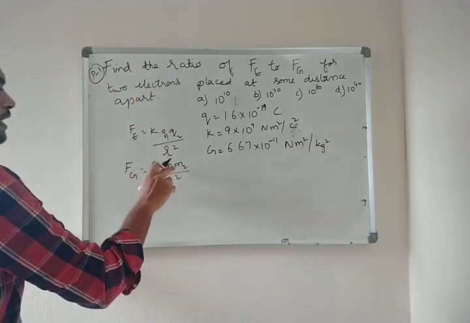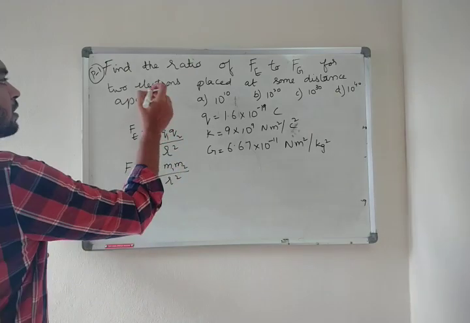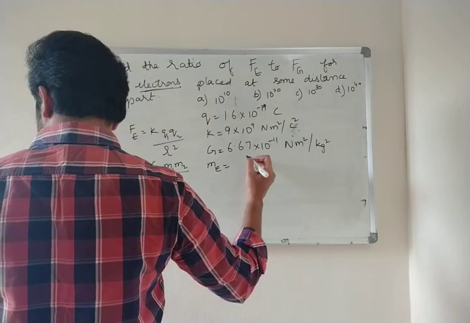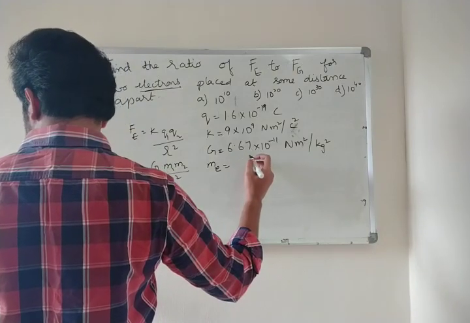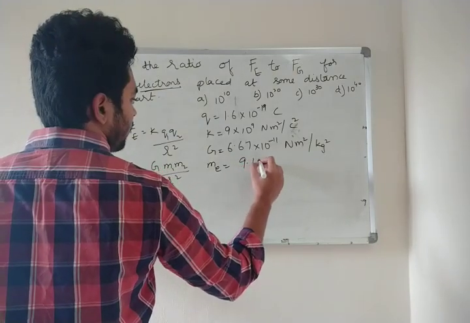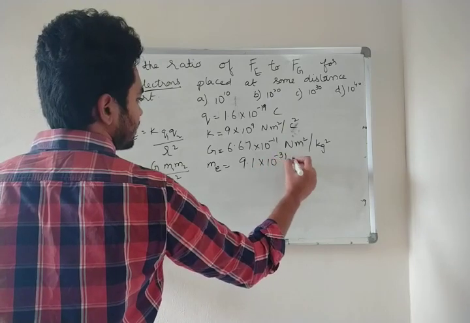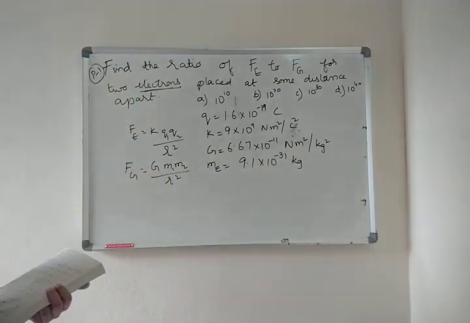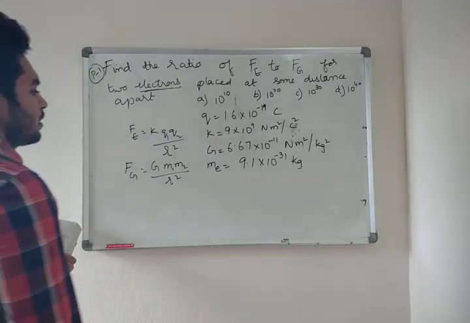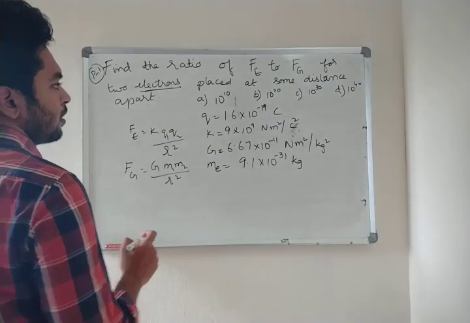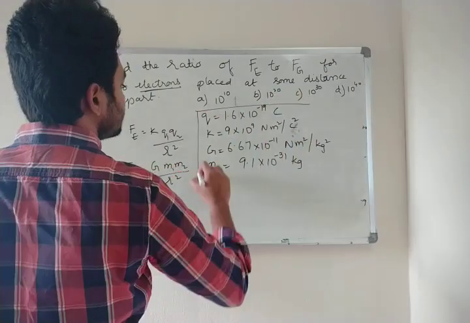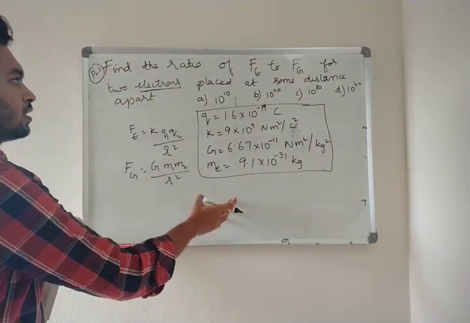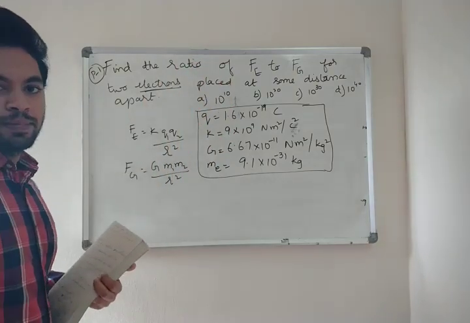And we also need the mass of the electron, since we are talking about electrons. The mass of electron is 9.1 into 10 to the power minus 31 kg. So these are the values you require and you have to remember for sure to solve this problem, right?